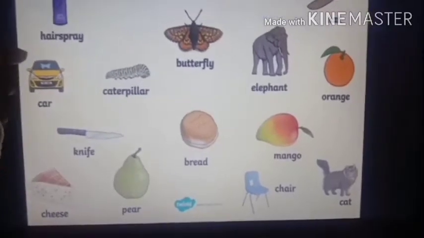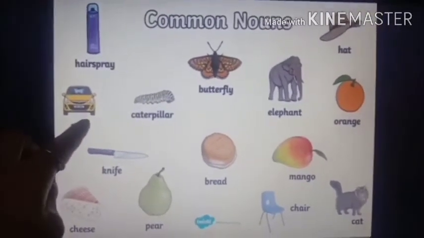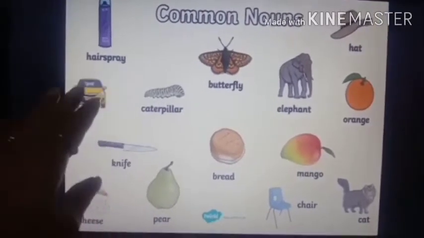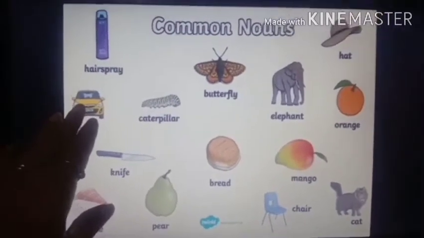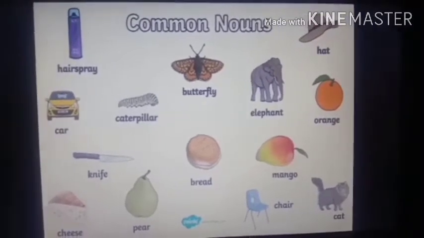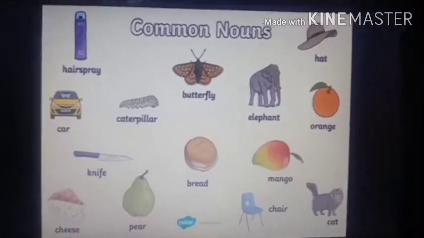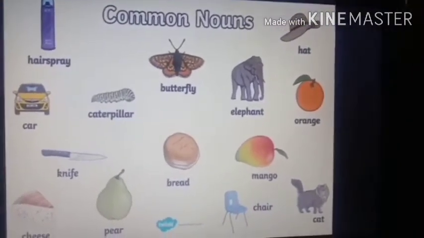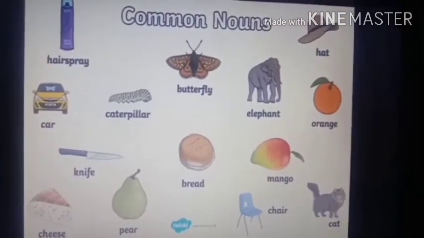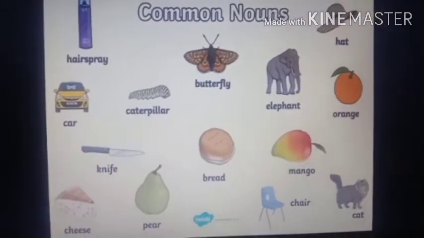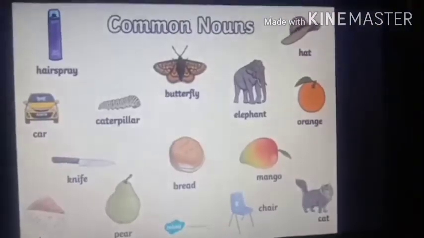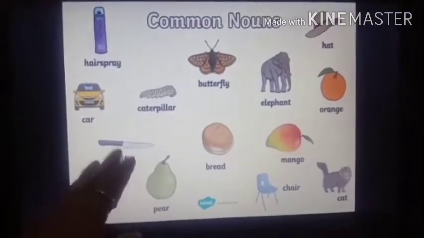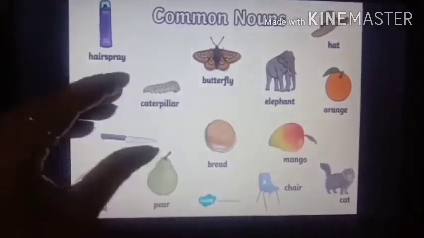Now see, hairspray, car, these all are very common things. There is no particular name given to them. So all the common things which are around you are called common nouns. Elephant, cat, bread, hat, mango, pear: all these things are very common. They don't have a particular name.